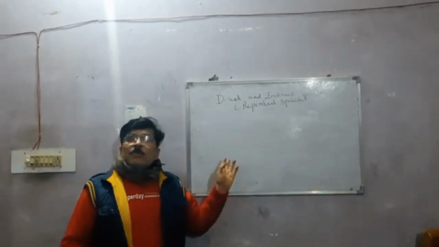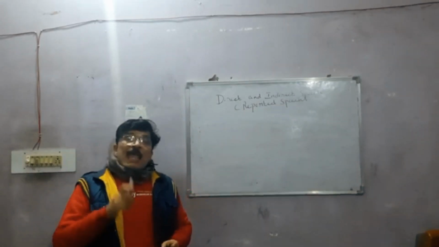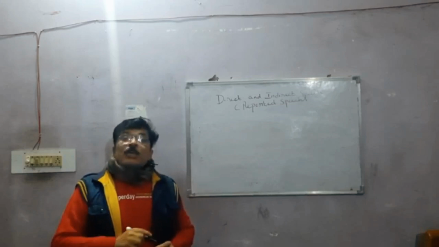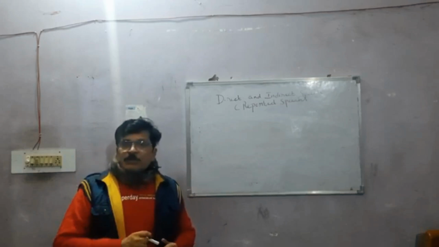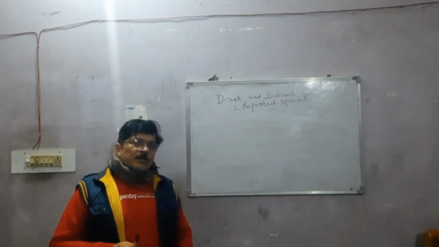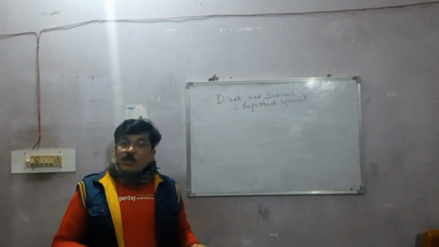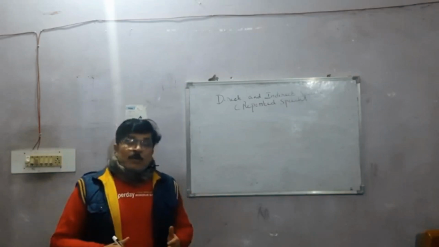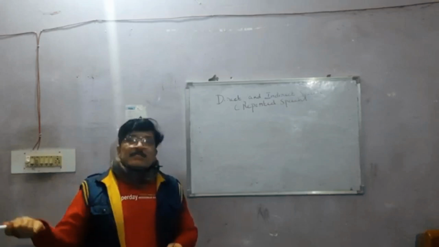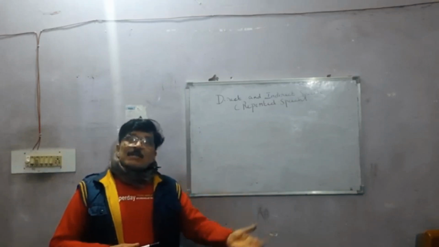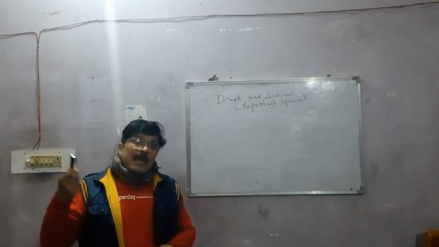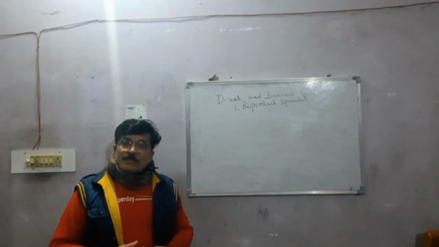Now the second thing I'm going to tell you is what to do if the sentence is a universal truth. Now you know what is a universal truth. Universal truth is something that we cannot change in the universe. It's a truth. For example, the sun rises in the east, the sun sets in the west. There are 8 planets in the solar system. The sun is a luminous body.